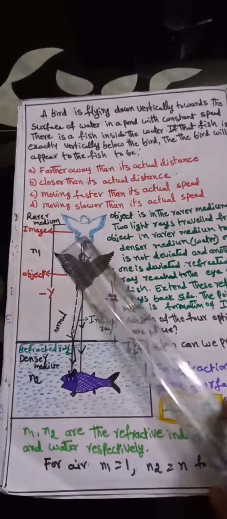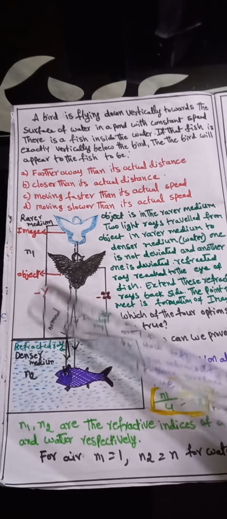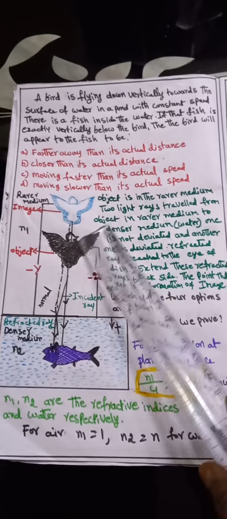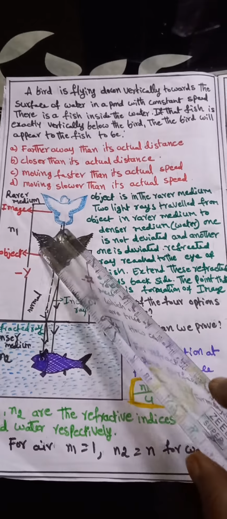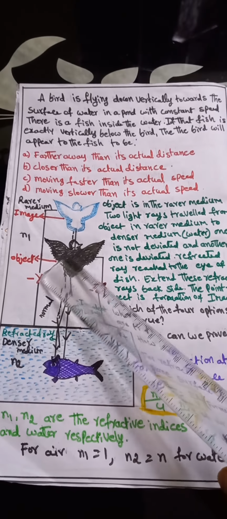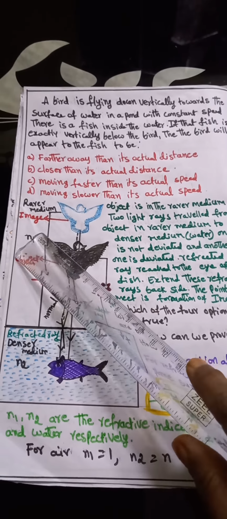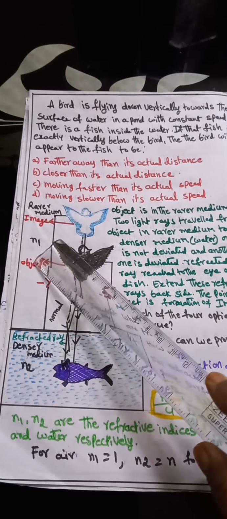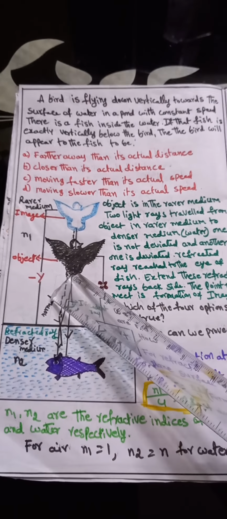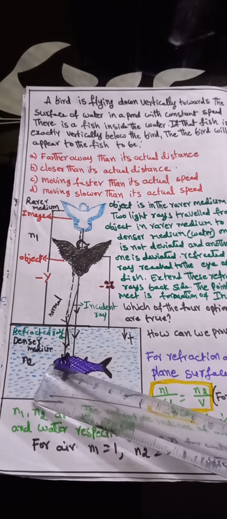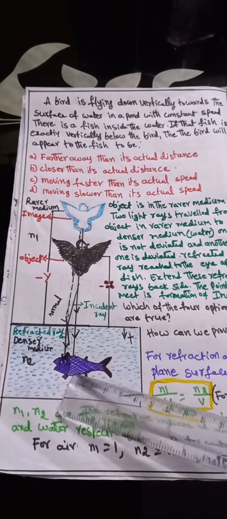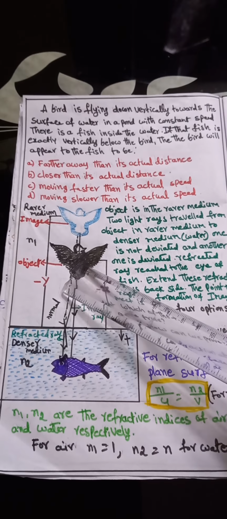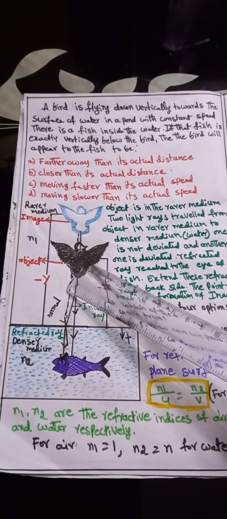So, first we observe the diagram here. The object is in the rarer medium. Object means bird, so rarer medium means air. So all of this is called air. In the air the object is there, and water is there. Water is called the denser medium. Inside the denser medium the fish is there. So from the bird, or from the object,